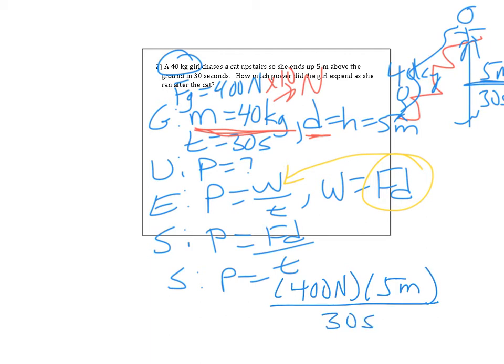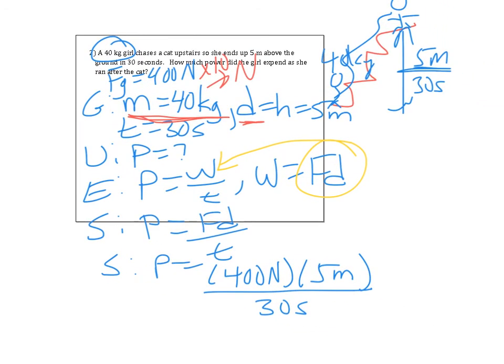So I plug it in: 400 times 5 divided by 30, and I get